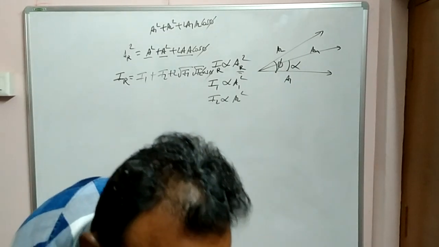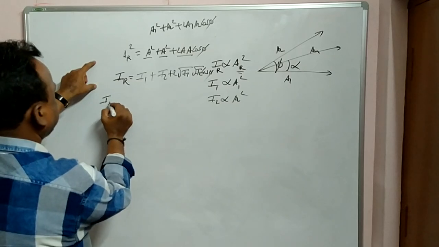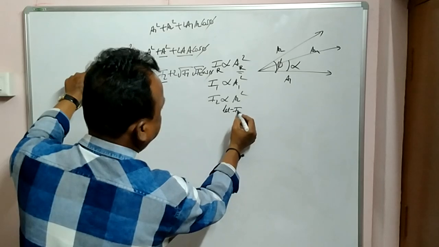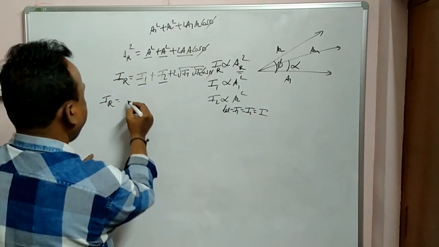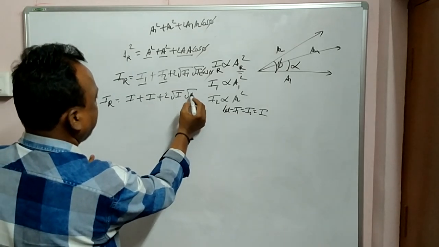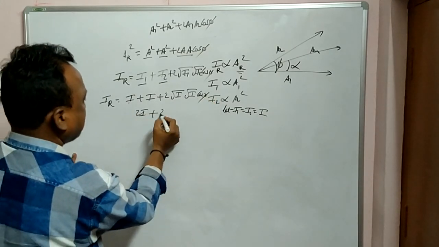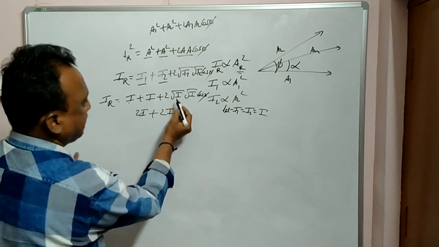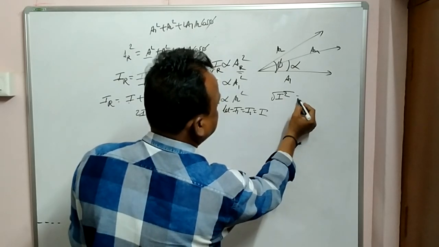So if you observe carefully, the resultant intensity is I1 plus I2 plus 2 root I1 I2 cos phi. Suppose here I let I1 equal I2 equal I, let the intensities be the same just like before. So now I plus I plus 2 root I into root I cos phi. Root I into root I is again I.